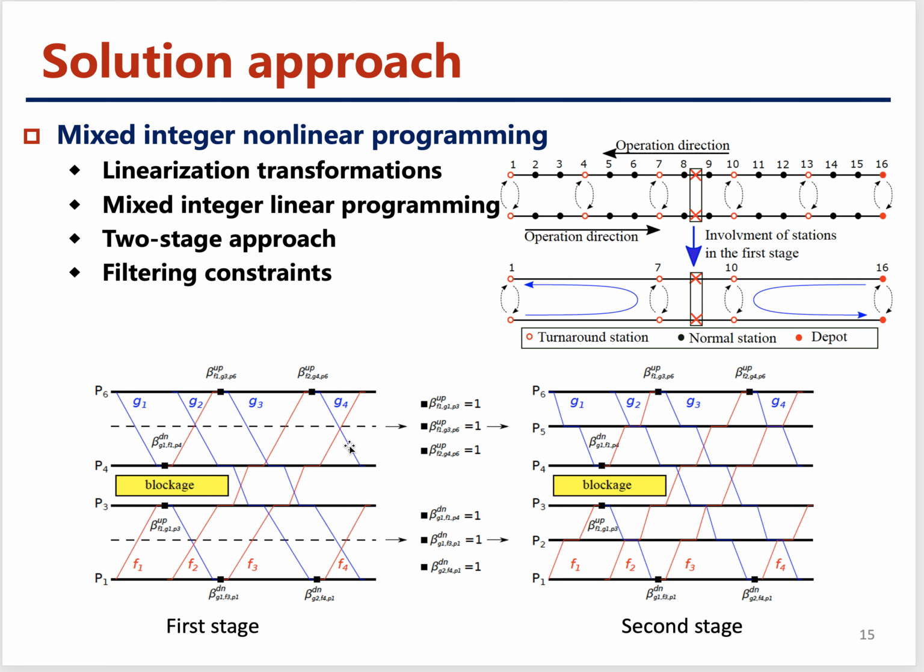Based on this draft train schedule, we use it as an input for the second stage, and then we can get the whole rescheduled timetable. Furthermore, we also introduce some filtering constraints based on the experience of the dispatchers to enhance the computation speed more.